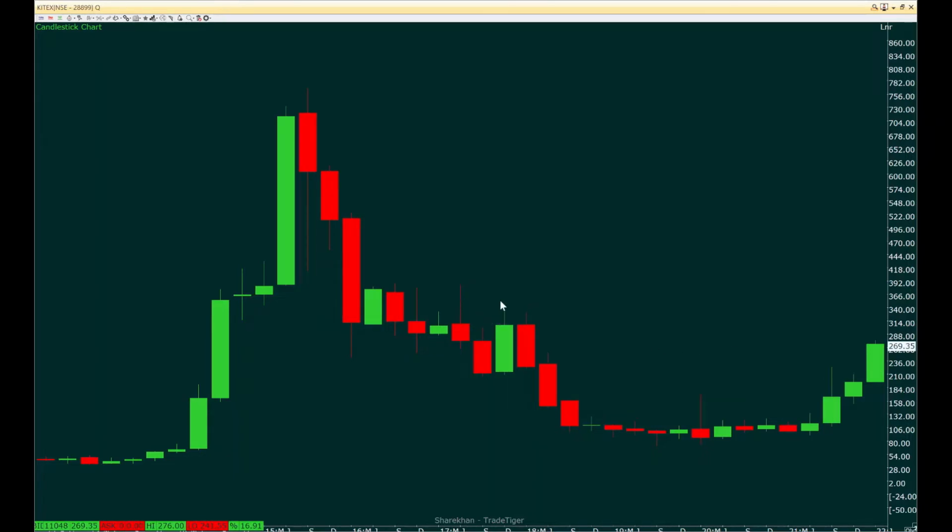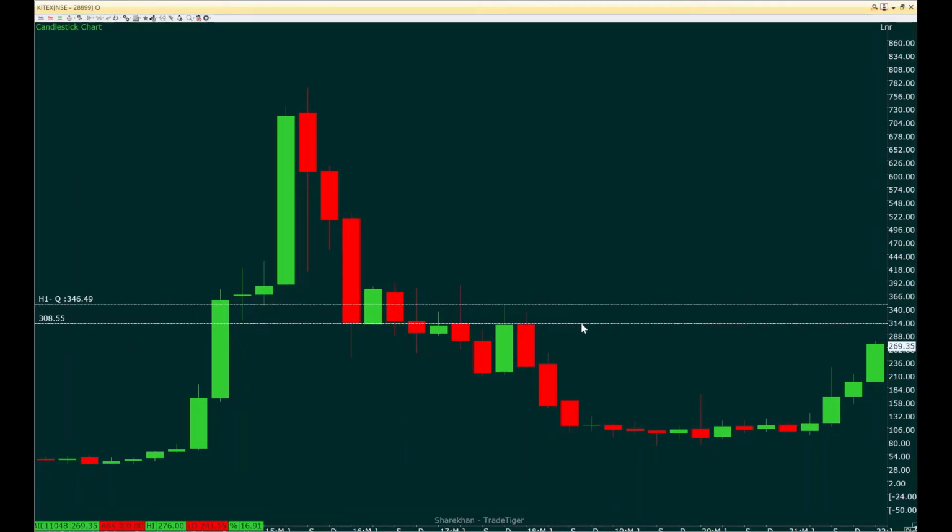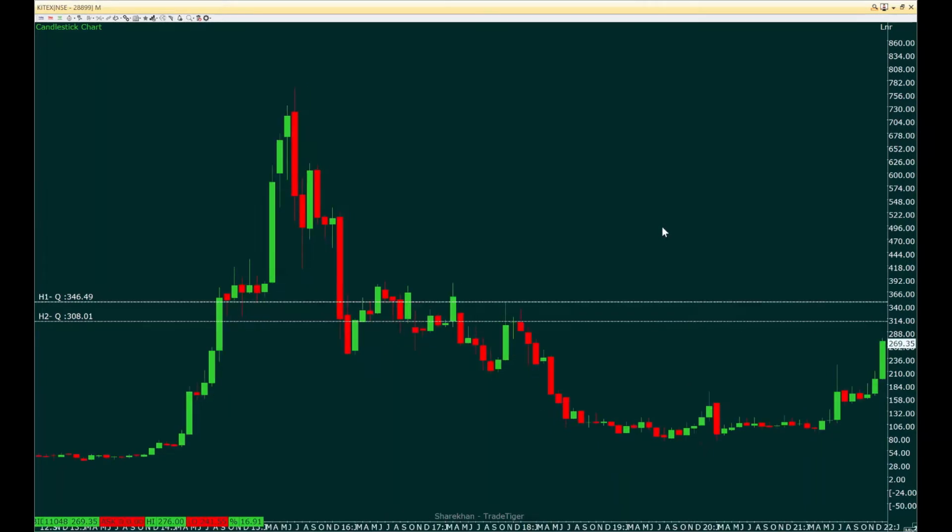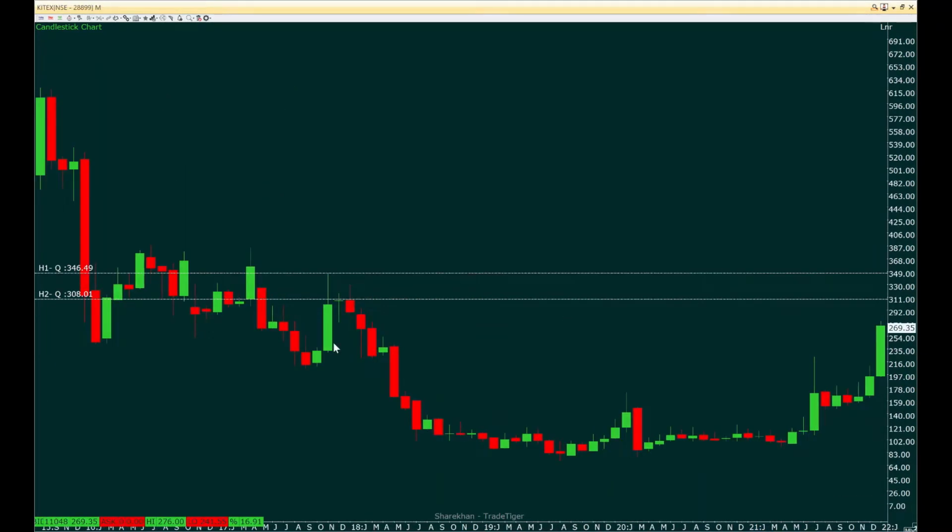However, although these areas are looking pretty small, there will be resistance in this area, which will be kind of a supply zone on a lower time frame. So let's mark this area to understand this better. So now we can see that price currently is bullish and trying to reach this level, which is 314. And now coming to the monthly chart,